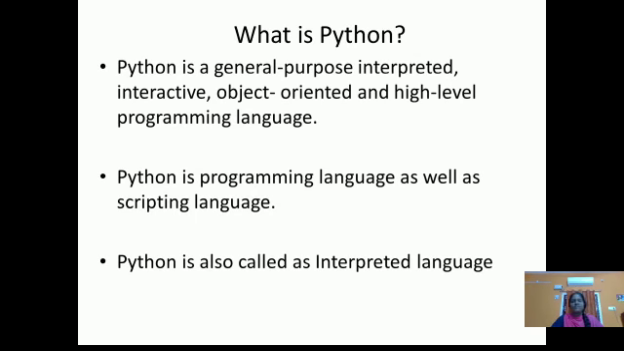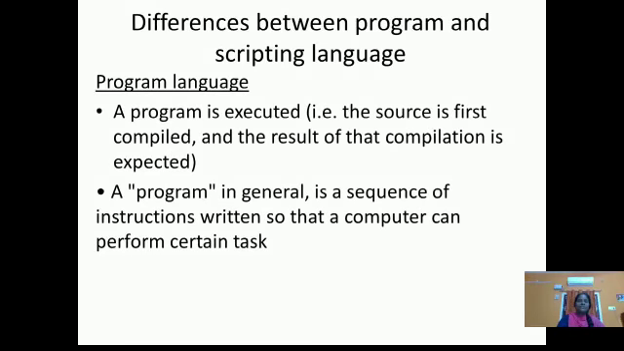First, what is Python? It is a general purpose, interpreted, interactive, object oriented and high level programming language. Python is a programming language as well as a scripting language. It is also called an interpreted language.